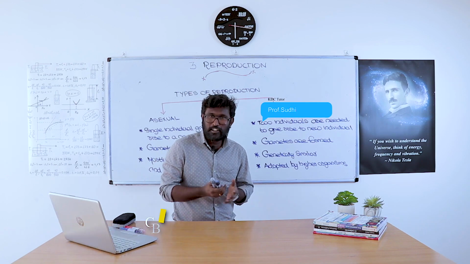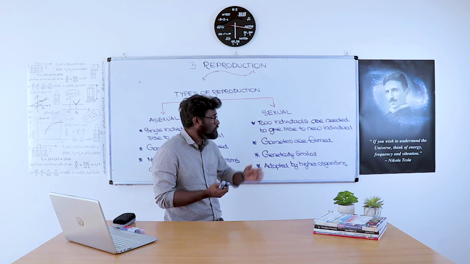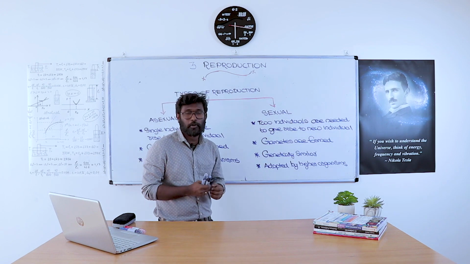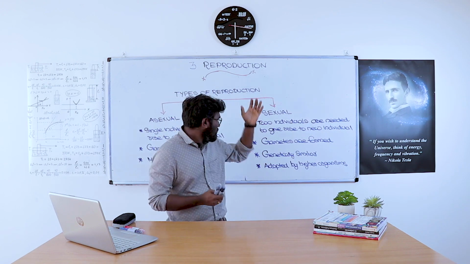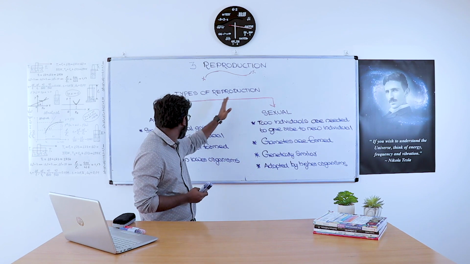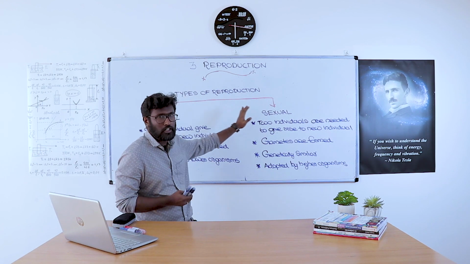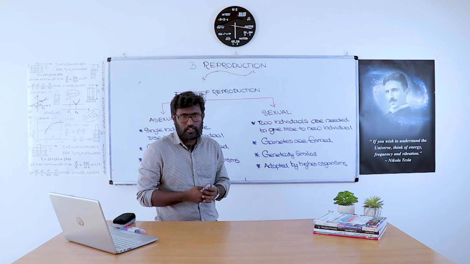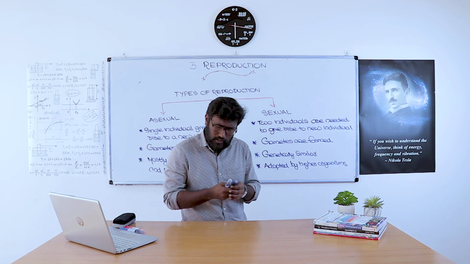I am Sudhi here. Today we are going to discuss chapter number 3, reproduction. On the board itself, it is very clear that there are two types of reproduction, asexual reproduction and sexual reproduction. First of all, we want to know what is meant by reproduction.